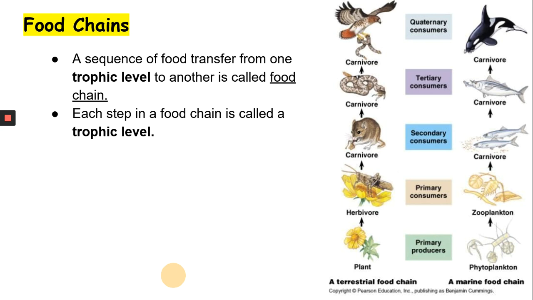The next trophic level is a secondary consumer who eats the primary consumer, and then the tertiary consumer who eats the secondary consumer. Finally, there will be a top predator. Sometimes there is also a quaternary consumer. So there may be many carnivores in one ecosystem, so you can break them down into different levels.